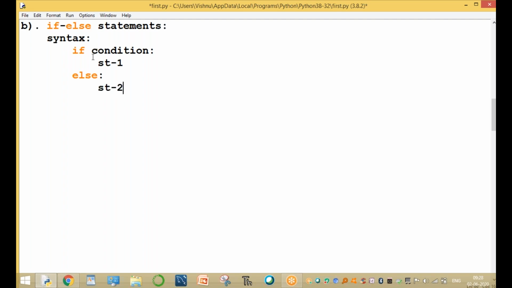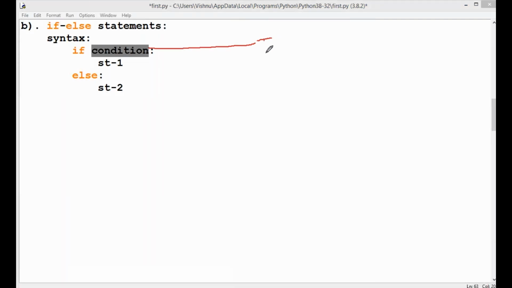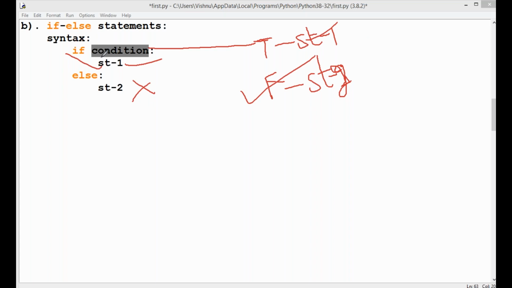Then what happens, sir? Based on the condition, this condition returns two values only: one for true, another one for false. If it returns true, statement 1 is executed and statement 2 is not executed. If it returns false, statement 2 is executed and statement 1 is not executed. Clear, guys, all of you? That is the base of the condition.